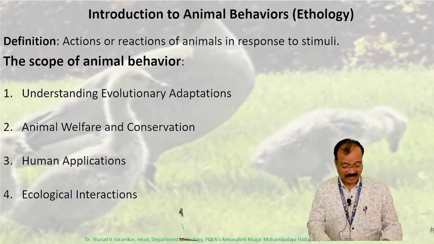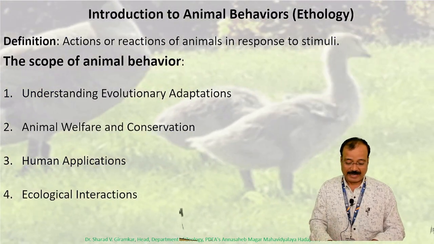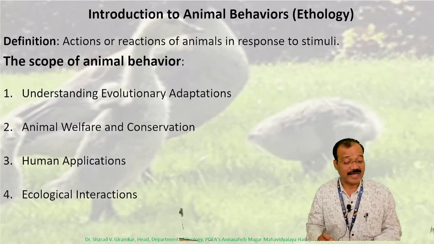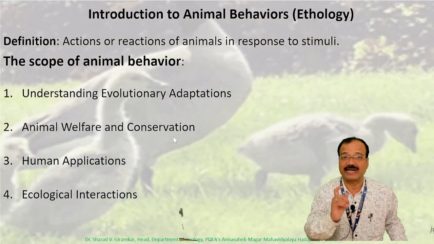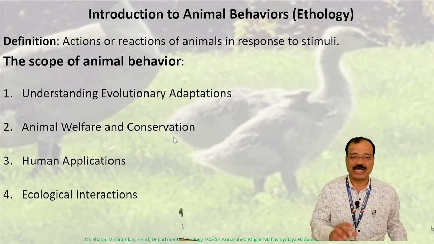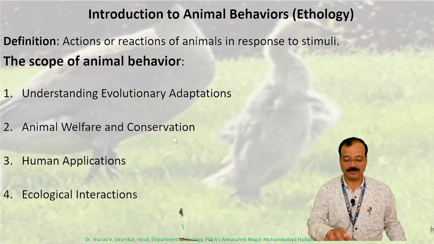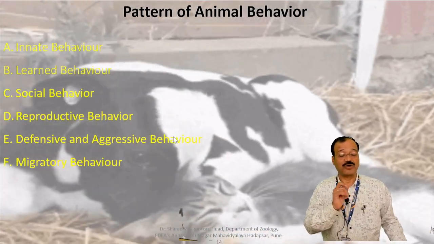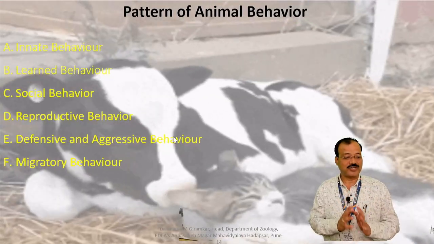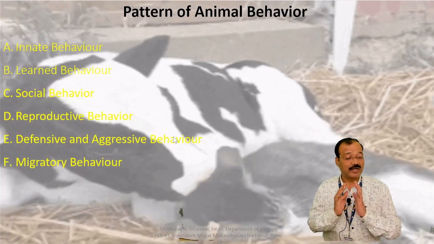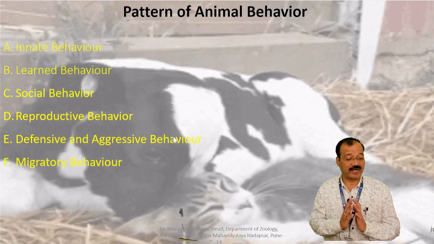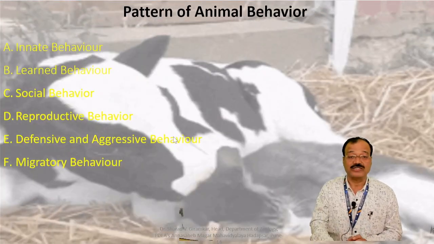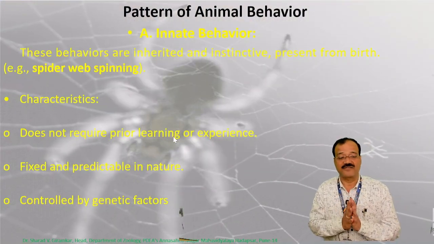Scope of animal behavior: understanding the evolutionary application, examining behavior as an adaptation to survive and reproduce, animal welfare and conservation, predator and prey relations among animals, as well as the relation of animals with each other and with the environment. First of all, we will discuss the various patterns of animal behavior: innate behavior, learned behavior, social behavior, reproductive behavior, defensive and aggressive behavior, and we will also discuss migratory behavior.